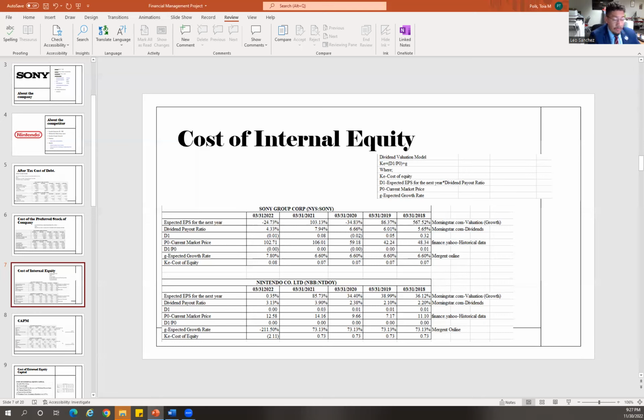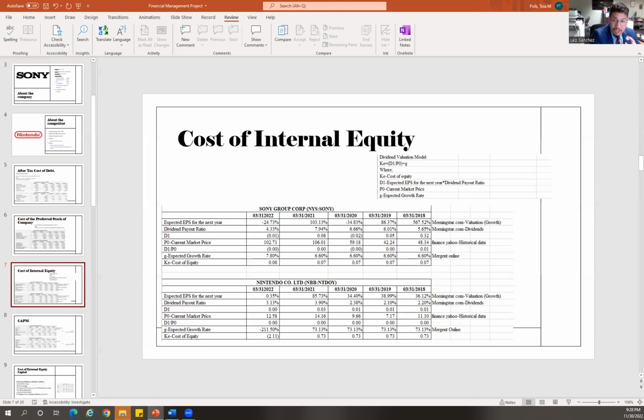But when we look at this, according to the dividend valuation model, which is the one I'm focusing on right now, we calculate the cost of equity using the formula KE equals D1 divided by P0 plus G. In this case, KE being the cost of equity, D1 the expected EPS for the next year times its dividend payout rate, P0 being the current market price, and G being the expected growth rate.